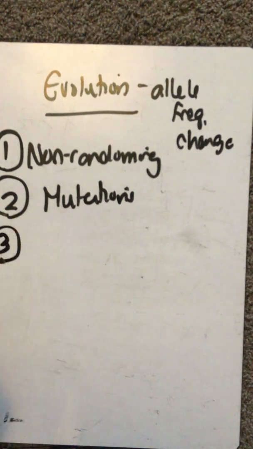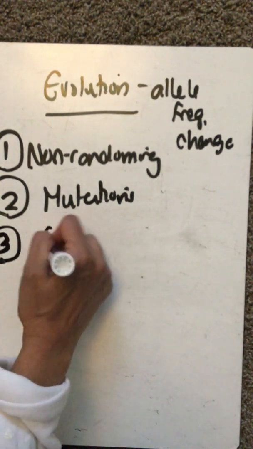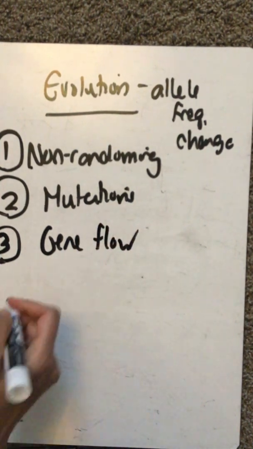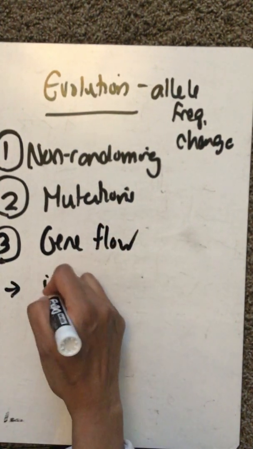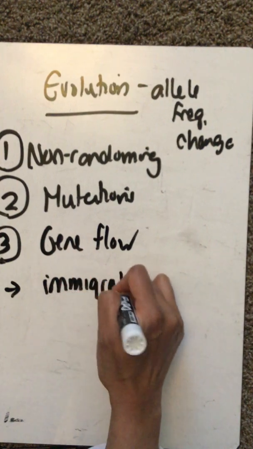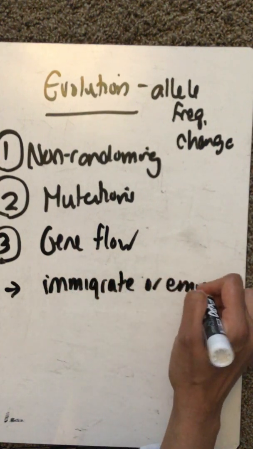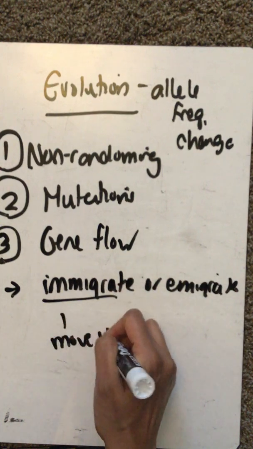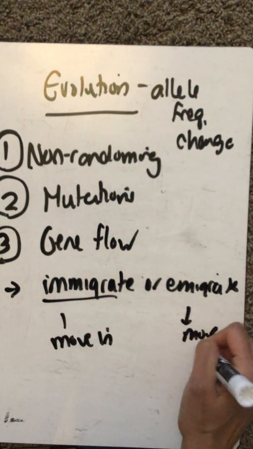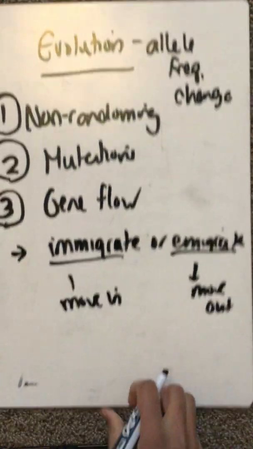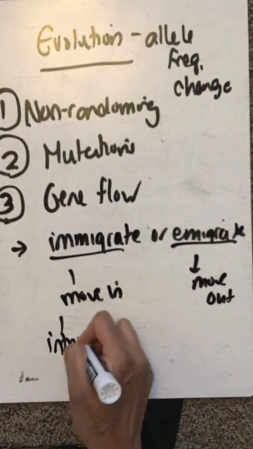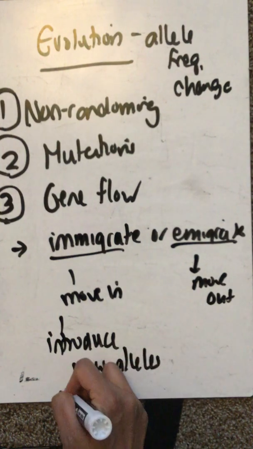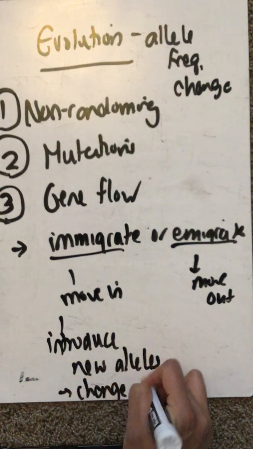Now, the third thing we're going to talk about that drives evolution is called gene flow. So what is gene flow? Gene flow is basically when people immigrate or emigrate. That just means when people move into a population or move out. When people move in, they introduce new alleles. When you introduce new alleles, guess what? You change the allele frequency.